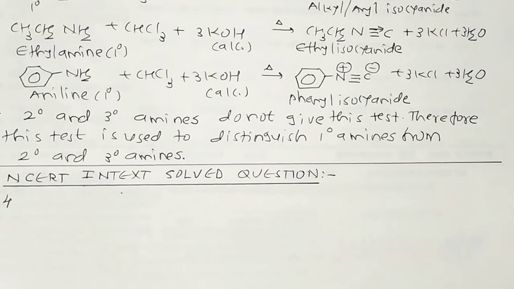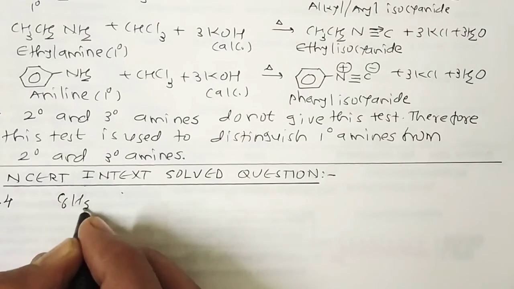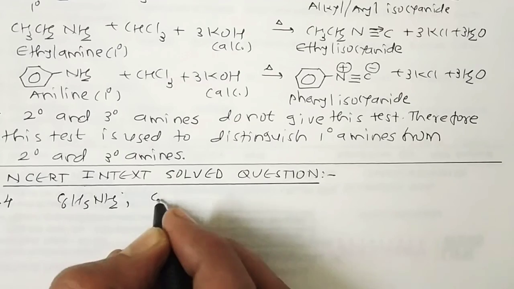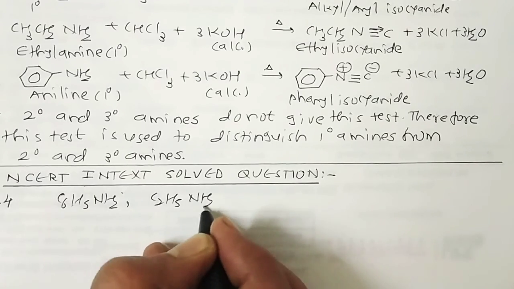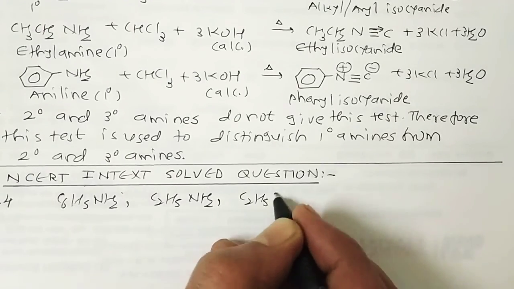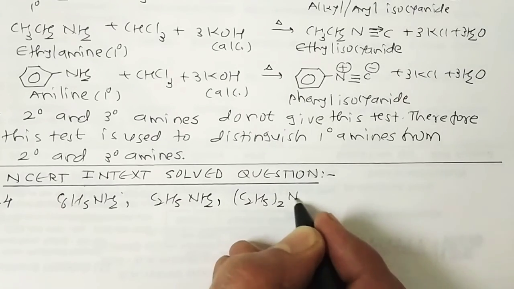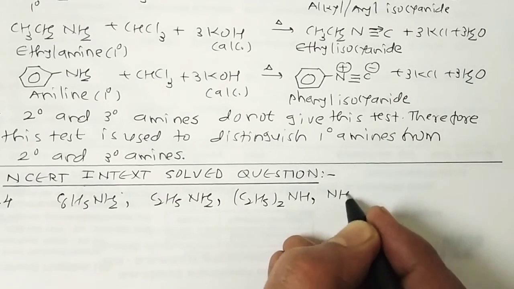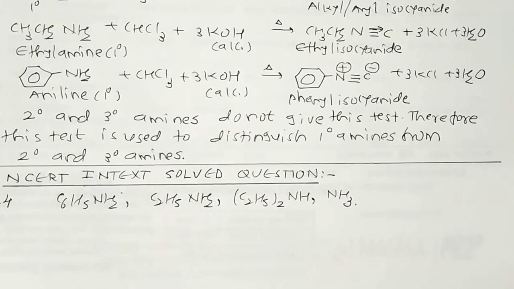There is one question under the basic nature of amines, given in your NCERT in-text solved questions. The question is 13.4. Arrange the following in decreasing order of basic strength. We have to arrange aniline, C2H5NH2, diethylamine (C2H5)2NH, and ammonia, regarding the basic strength.